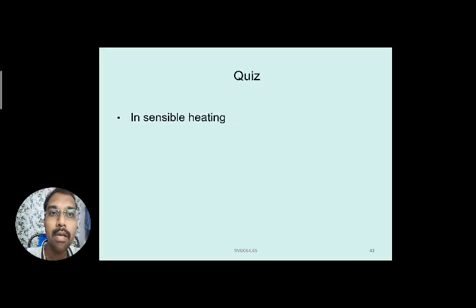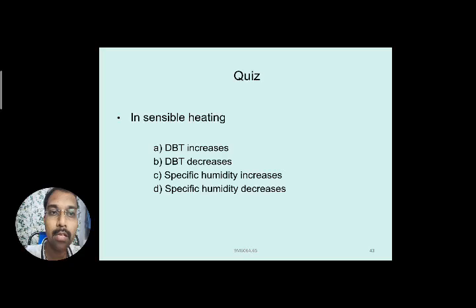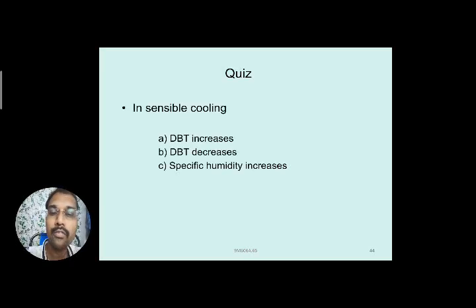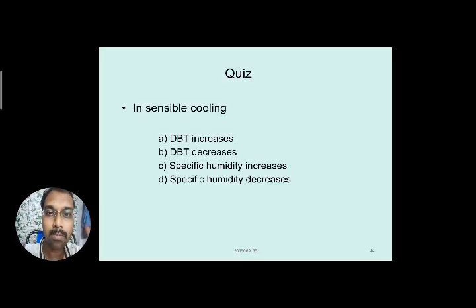Next question. In sensible heating, dry bulb temperature increases, decreases, specific humidity increases, specific humidity decreases. Very useful question. You can answer it very simply. Sensible heating, as its term indicates, just an increase of the temperature is taking place. So the answer is A, dry bulb temperature increases. Similarly, next question, sensible cooling. Again it will reflect on the dry bulb temperature. No change in the specific humidity takes place. So dry bulb temperature increases or decreases? Cooling process means dry bulb temperature decreases. So option B is the answer, dry bulb temperature decreases.